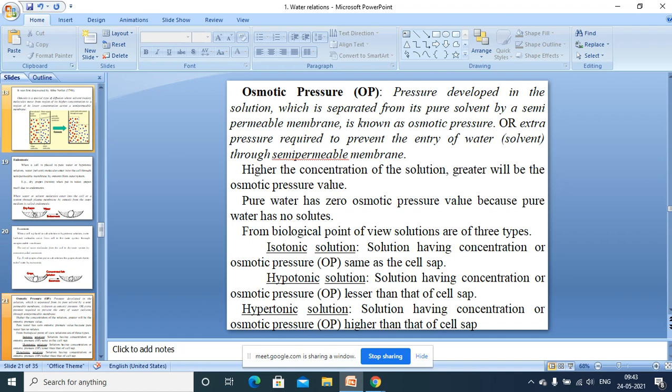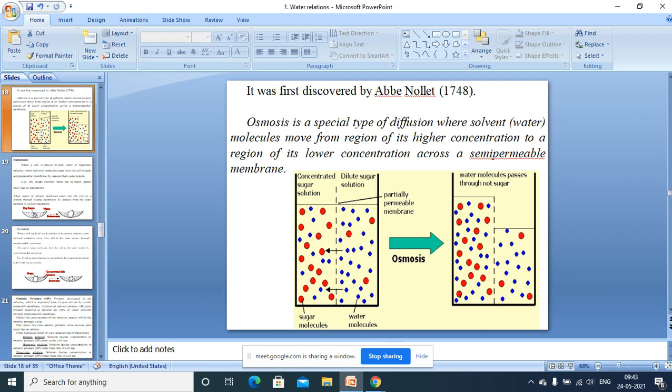So now go through this diagram once again. Just imagine this is a pure solvent. Okay, this is not a solution. Consider this is a pure solvent, and this is the solution. The solution is separated from the solvent by a semi-permeable membrane. Then what happens? Osmotic phenomenon occurs. And why does the osmotic phenomenon occur? Because the solution is creating that osmotic pressure.